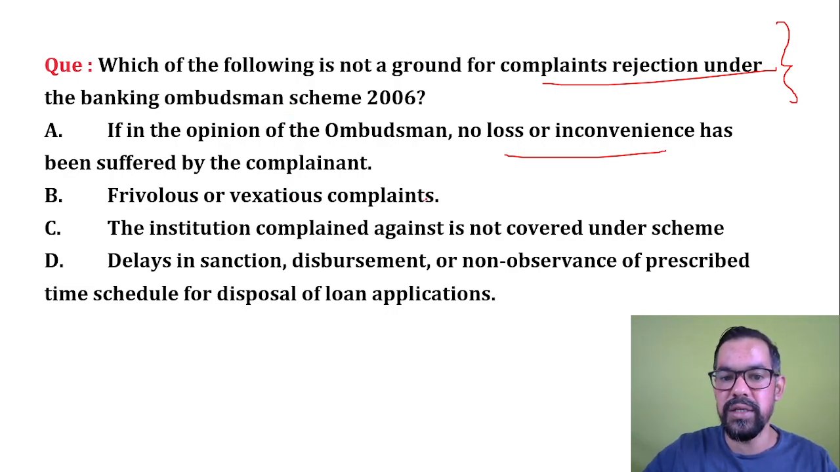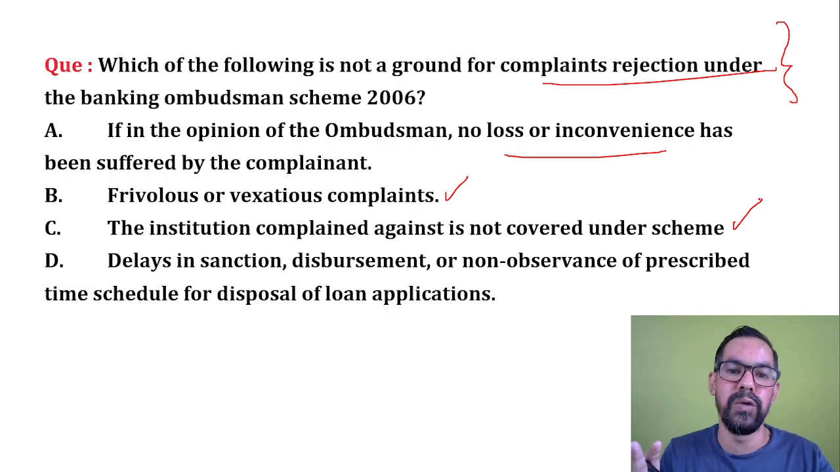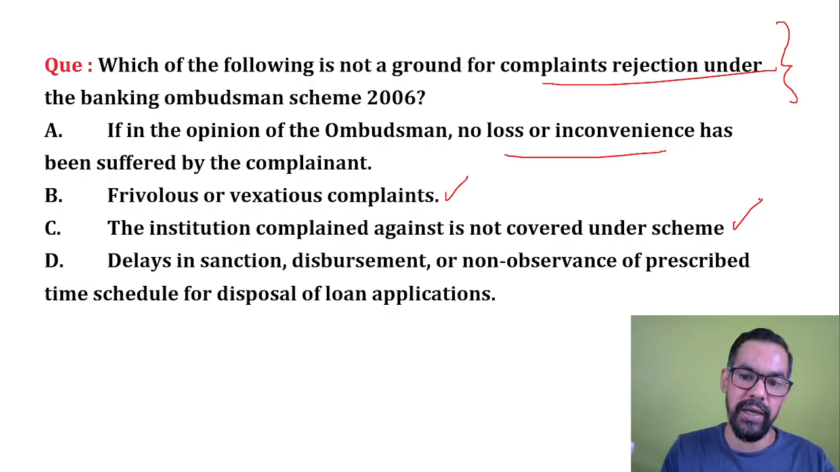Frivolous or vexatious complaint, so they can also reject that particular complaint if there is no case. The institution complaint against is not covered under the scheme. So any institutional complaint, a bank cannot approach the banking ombudsman. Okay, a customer can approach the banking ombudsman, so this is also correct. Delay in sanction, disbursement or non-observance of a prescribed time schedule for disposal of loan. So this is the correct one.